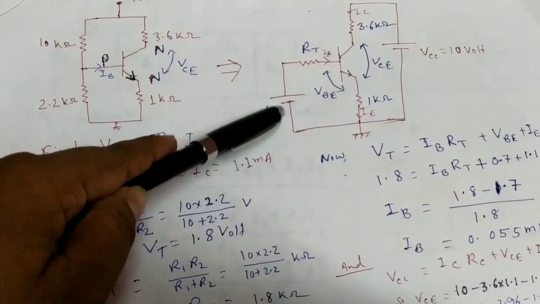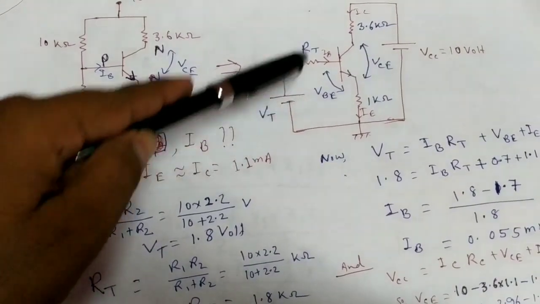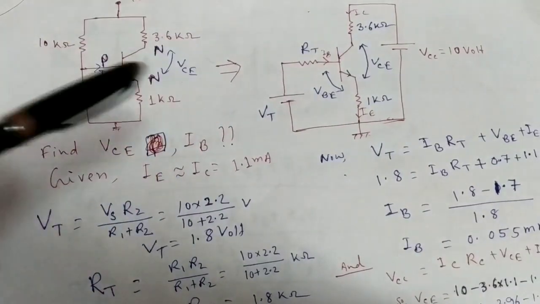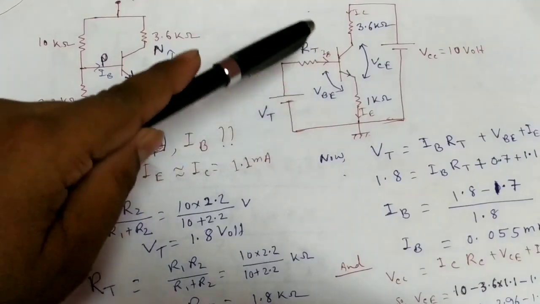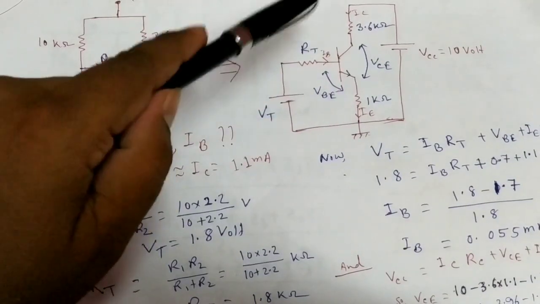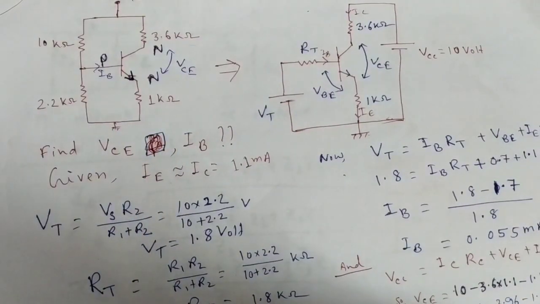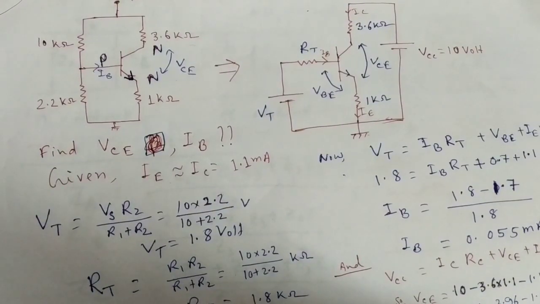We calculate this voltage and this resistance. This voltage is called Thevenin voltage, and this resistance is called Thevenin resistance, which you all read in second semester, Thevenin Norton's theorem.